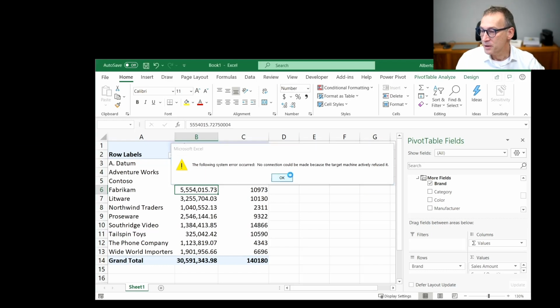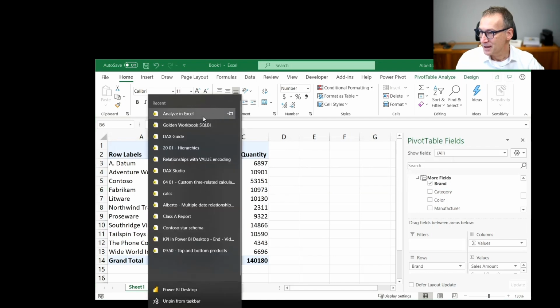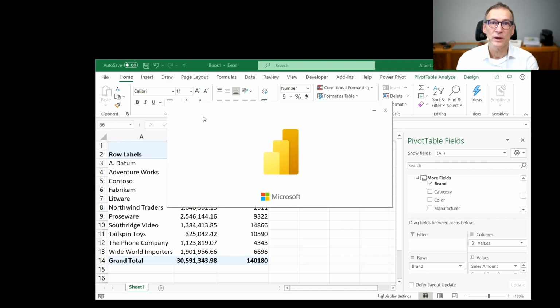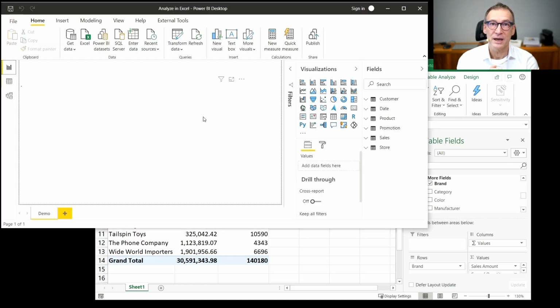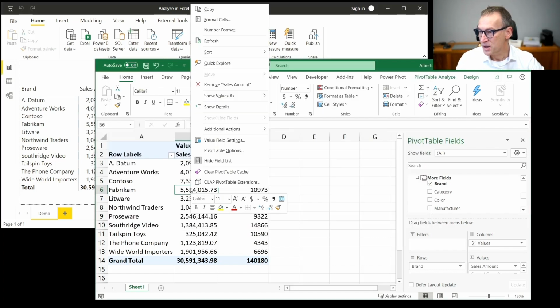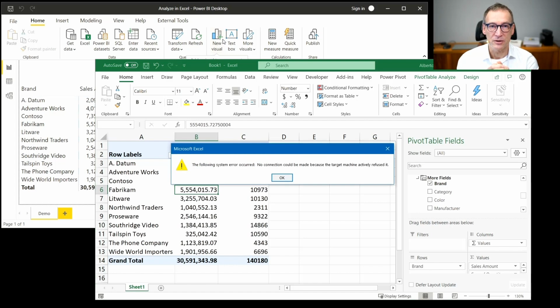Now I can reopen Power BI Desktop. I need to cancel some of the errors, and then I can just reopen the Power BI Desktop file that was open earlier. The Analysis Services instance will run, so the Analysis Services engine is available right now to answer the connection, but the connection parameters of this instance of Analysis Services are different than the previous one. Indeed, if I refresh the file again, after a few seconds, I will still obtain an error.